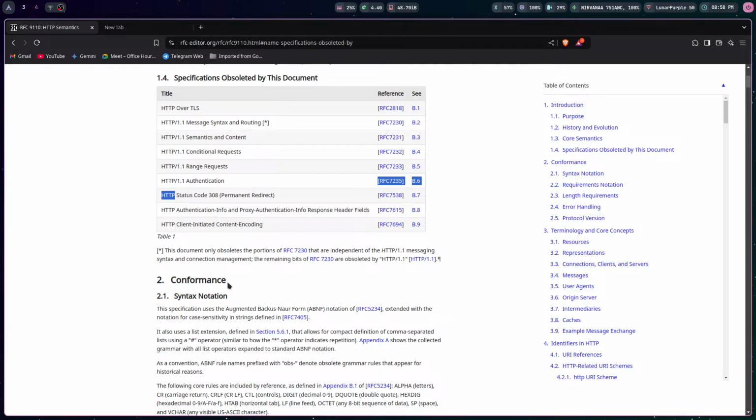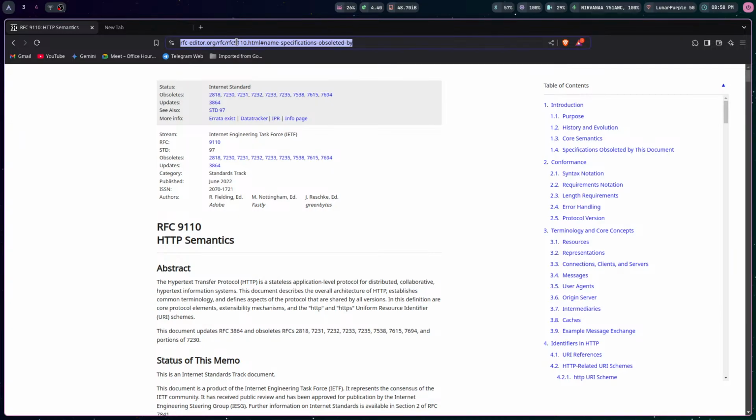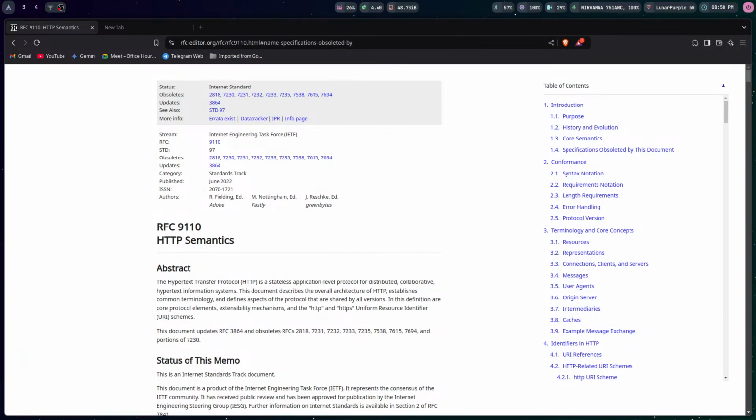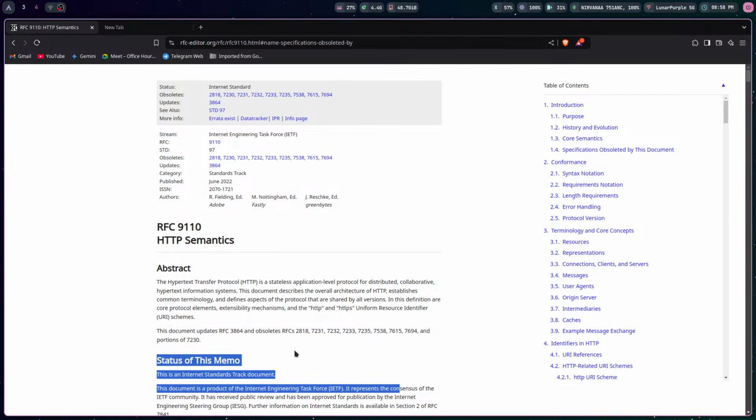So this document that I have here, I'll drop this document in the chat box here. So if you want, you could go ahead and read it. This is the document, and this document is basically an updated RFC to the old RFCs, and this RFC basically introduces a lot of new things.